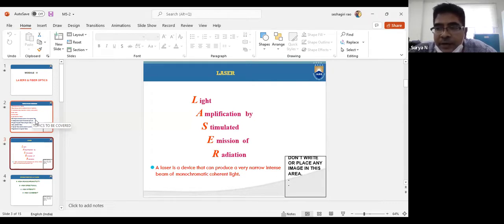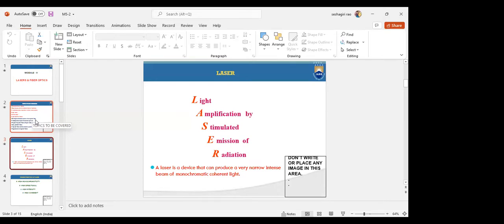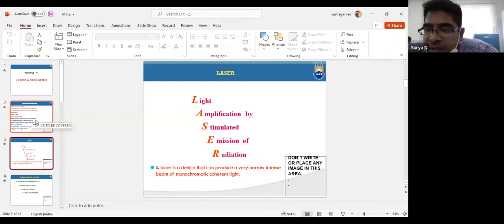So why are we saying that the three processes, absorption, spontaneous emission and stimulated emission, are quantum mechanical processes? Because it includes the theory of radiation, Planck's theory of radiation. To understand the working principle of laser, we need to go for the quantum mechanical principles. So that is the reason. Next.